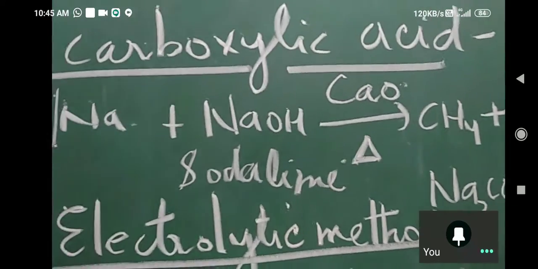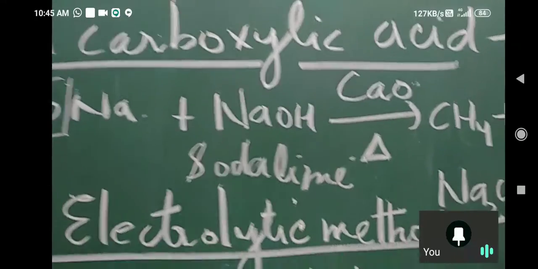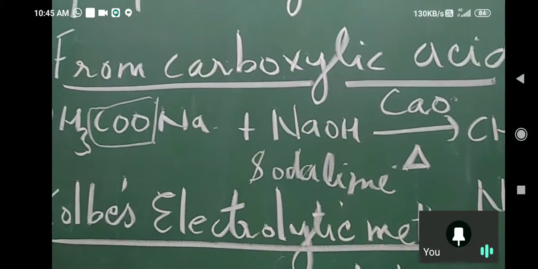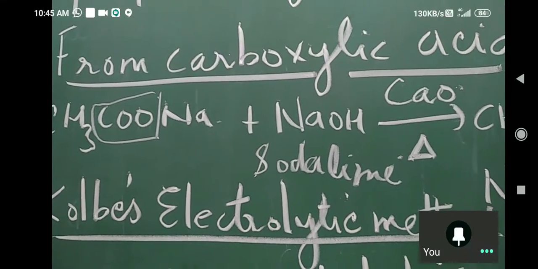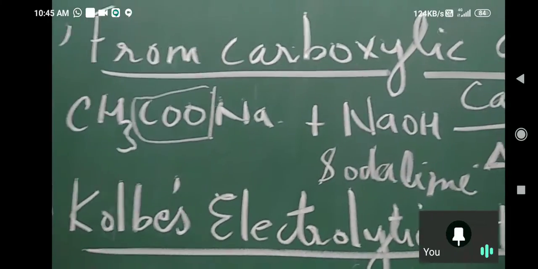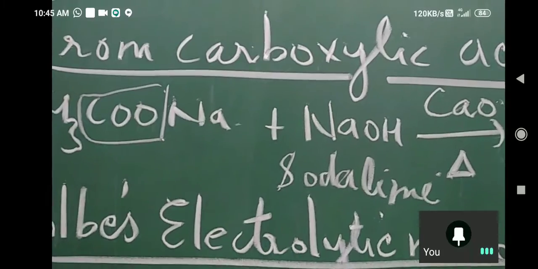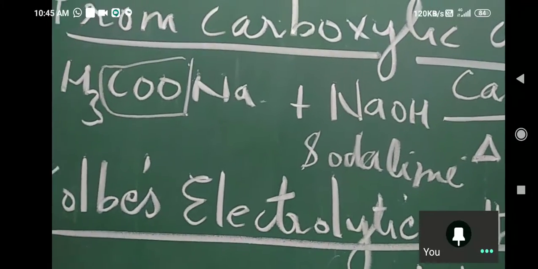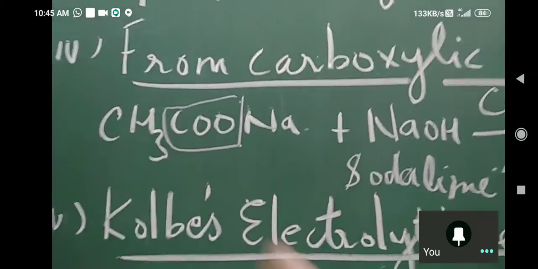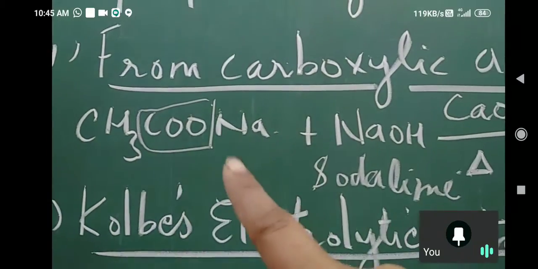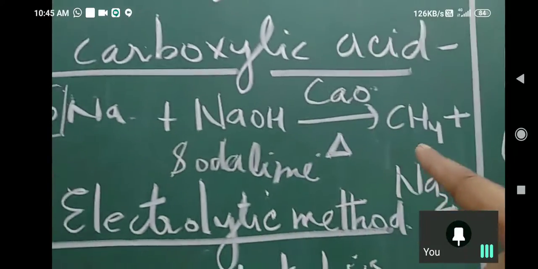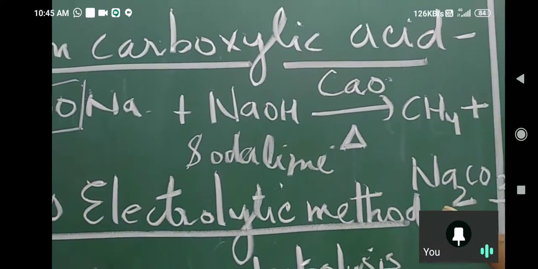Okay. Now I'm asking you a reasoning question. My question is, if I want to prepare ethane, which acid will I take here? I'm preparing ethane from carboxylic acid. Sodium propanoate you will take, CH3CH2COONa, because one of the carbon atoms is lost as carbon dioxide.